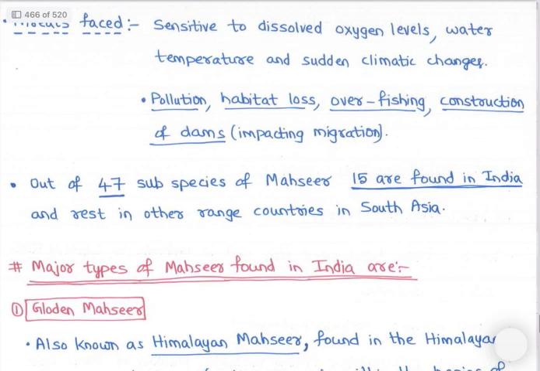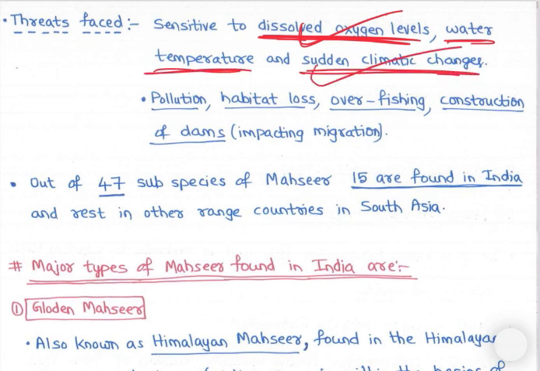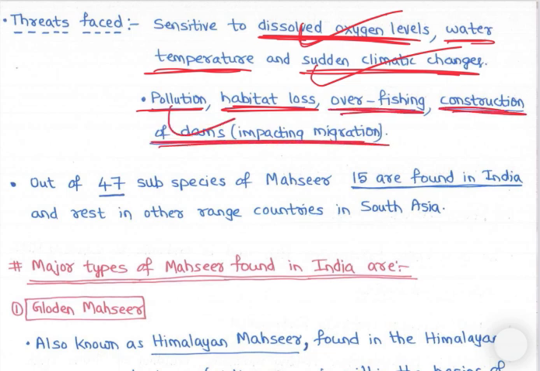Then threats faced: they are sensitive to dissolved oxygen levels. What is dissolved oxygen? We have studied. Then water temperatures and changing climatic conditions. These are the threats. Then pollution, habitat loss, overfishing, construction of dams impacting migration, etc. All these are reasons, right?